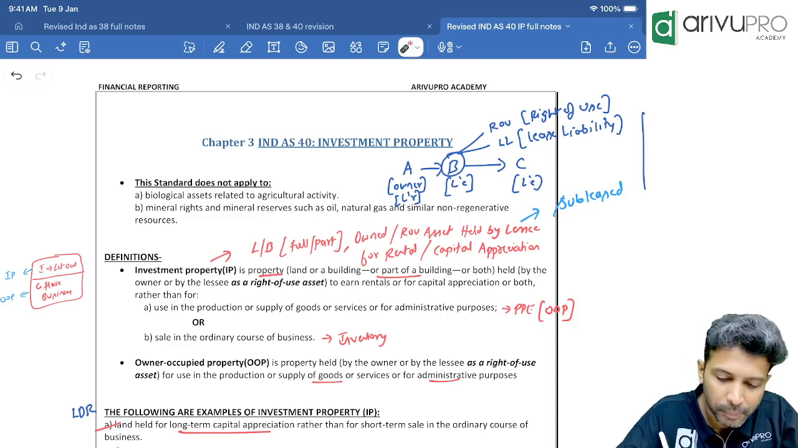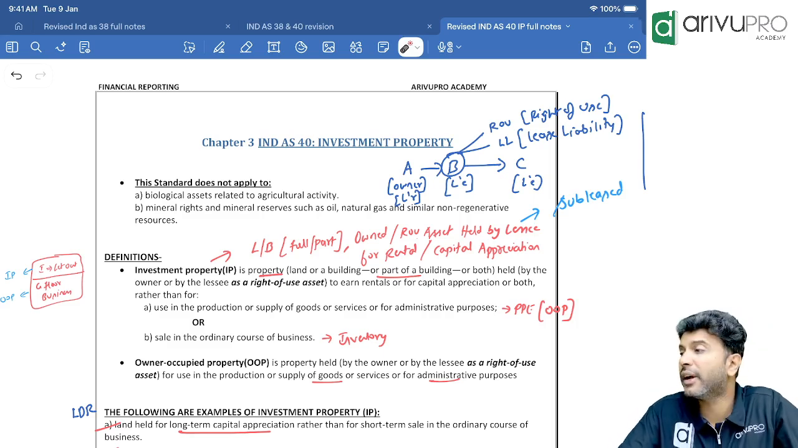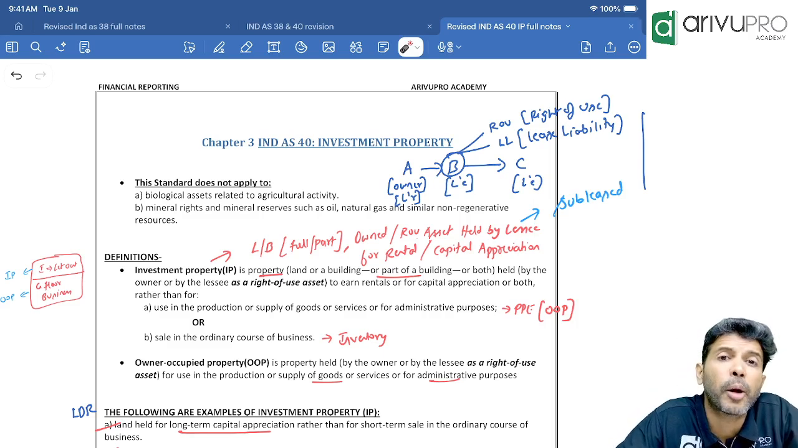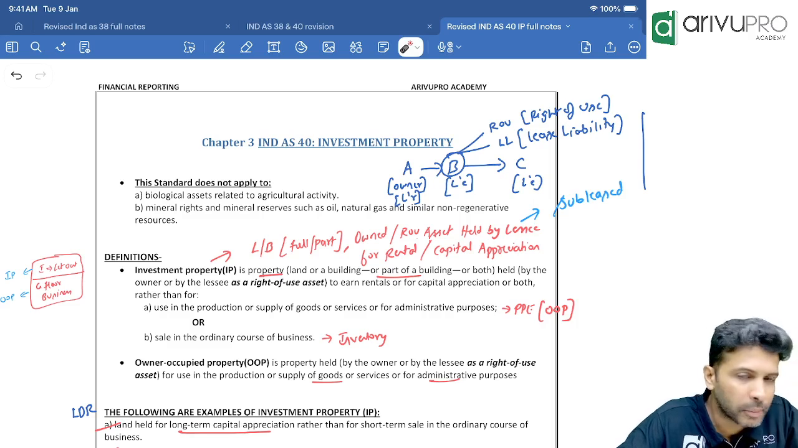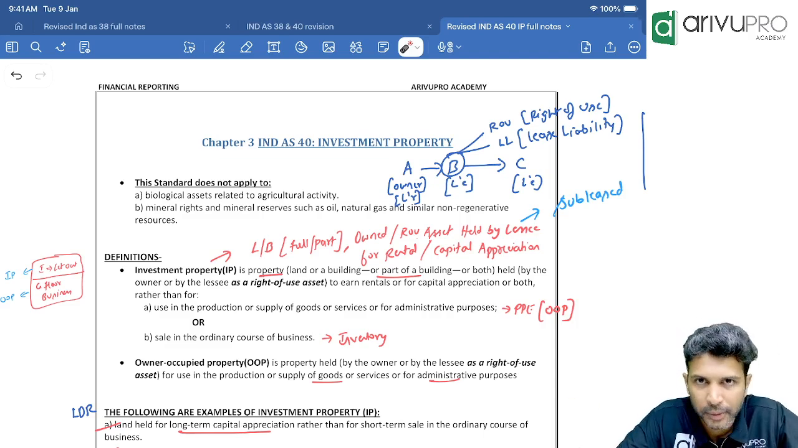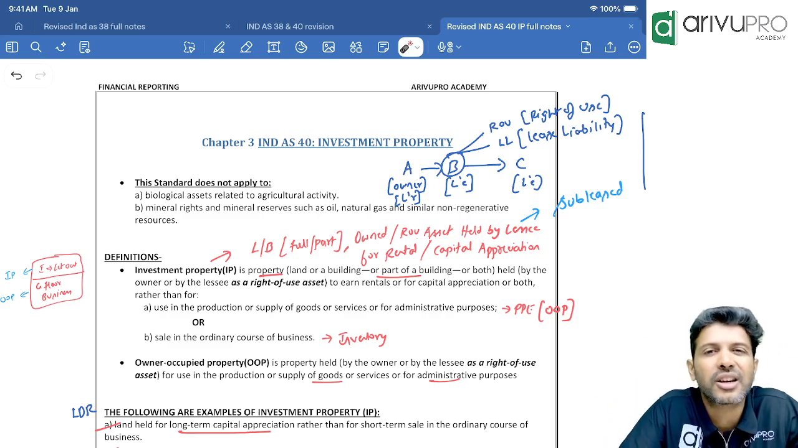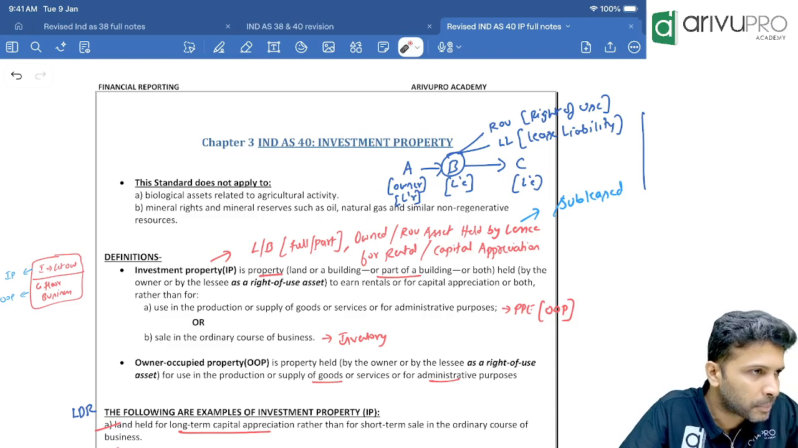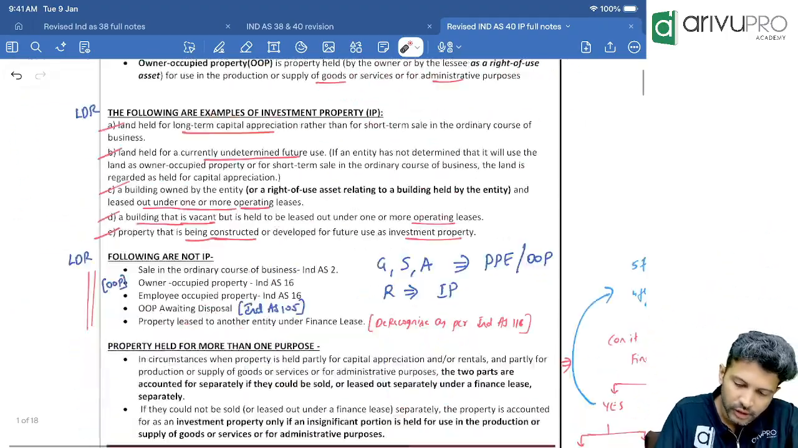Ind AS 40 will apply, because it is an investment property. If you have let out a property to your employees, what sort of property is it? Is it OOP or IP? OOP, because employees are required for your business purpose. So it will still be considered as you're using it for your business purpose, though you have given the building on rent to your employees. And which standard will apply? Ind AS 16.